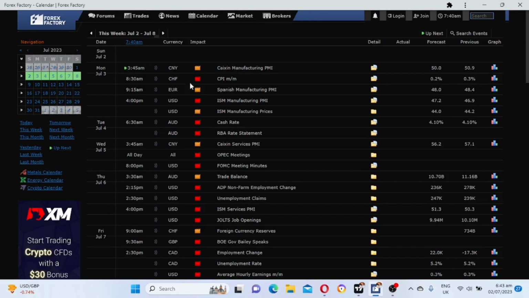There's a CHF CPI at 8:30 a.m. And we have a Euro medium impact news. We also have a high medium impact on USD at 4 p.m. on Monday, manufacturing PMI.